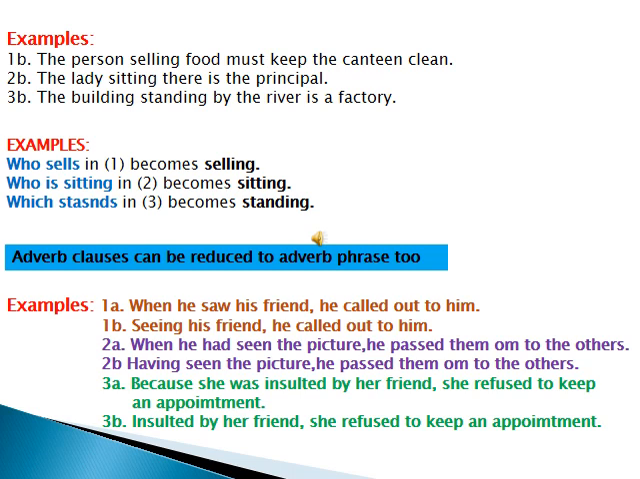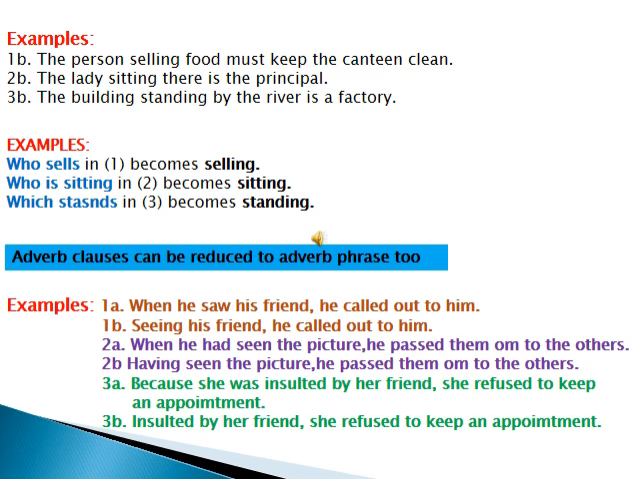Now let's see another note. Adverb clauses can be reduced to adverb phrases too. This is an example of an adverb clause. As you can see on your screen, example number 1a, when he saw his friend he called out to him. Now example number 1b, seeing his friend he called out to him. So it becomes an adverb phrase. Sentence number 2a, when he had seen the picture he passed them on to the others. Sentence number 2b, having seen the picture he passed them on to others. So it becomes an adverb phrase.